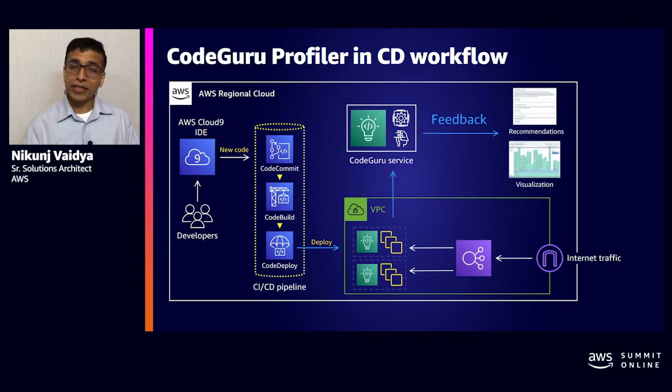This feedback consists of actionable recommendations, which will provide you with very prescriptive recommendations where it will show you the lines of code and what you can modify to improve the application performance. And even more interesting is the feedback is visualized in the flame graph model.